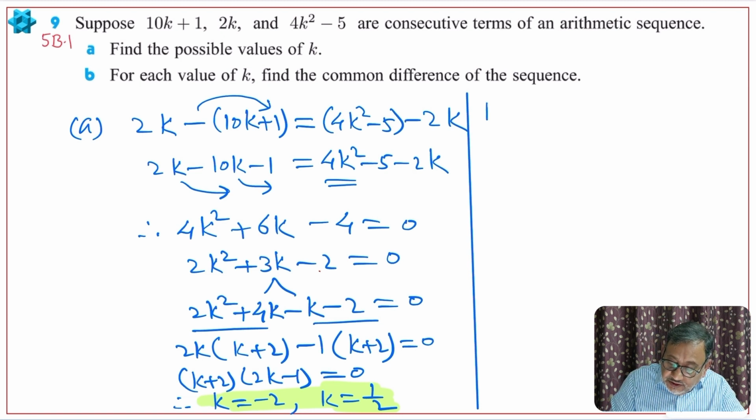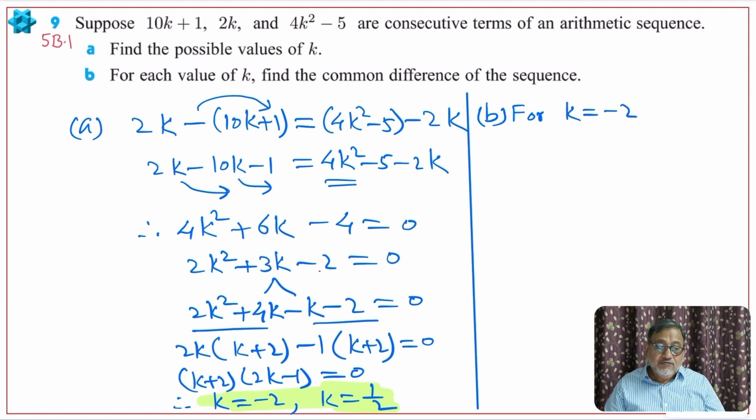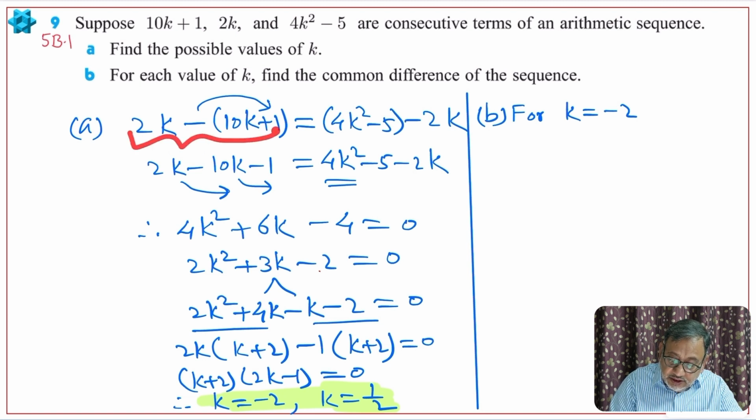Now part B of this question says, for each of the values of k, find the common difference of this sequence. So for k is equal to negative 2, what we have to find? The common difference D. Okay, so what will be D? Any part you can choose from here. This also can give you D, or this also can give you D, but we will not take this because there is a square.